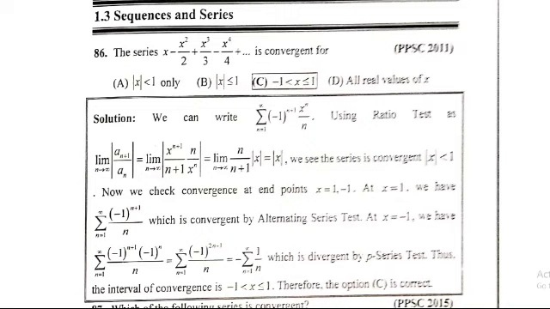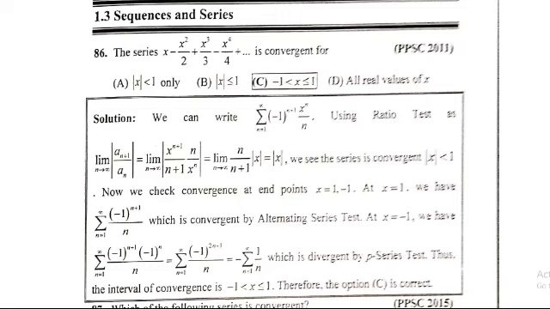Taking the reciprocal of a_n, that is n divided by x^n, the limit is x^n times x times n divided by (n+1) times x^n. The numerator x^n cancels, so the limit as n approaches infinity of n divided by n+1 times the absolute value of x is equal to absolute x.